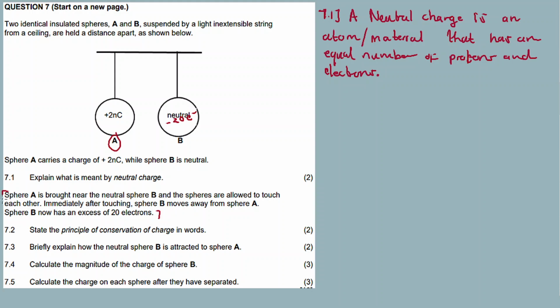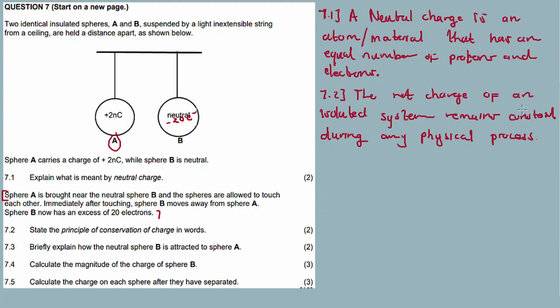All right, so but 7.2 state the principle of conservation of charge in words. So the conservation of charge in words, it's stated as the net charge of an isolated system remains constant during any physical process. So njengoba A no B bathatha, no electrons or protons are lost, no charge is lost, but it's being kept within the system.